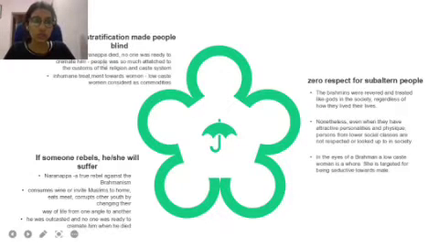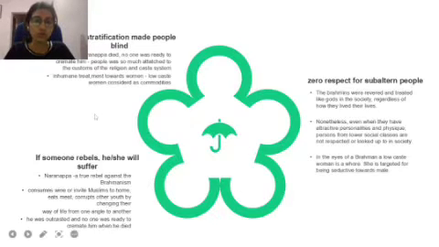So, inhumane treatment towards women. This is a very similar case. We can see that women, especially women in the lower caste, are treated like commodities. They are not even given basic human rights, or even considered as women. They are just considered as commodities for sexual pleasure or sexual gratification, etc.